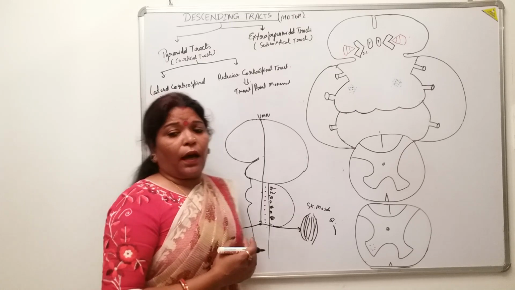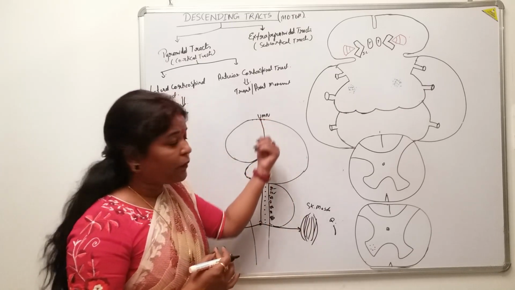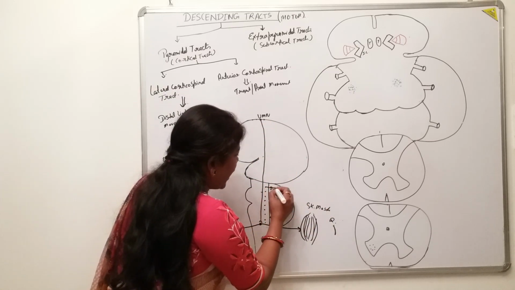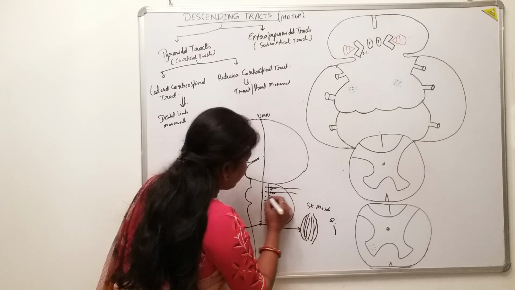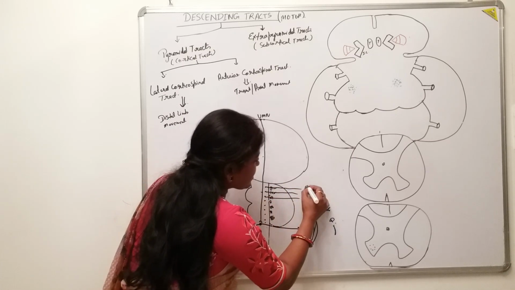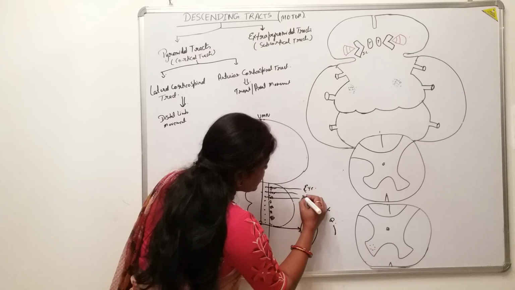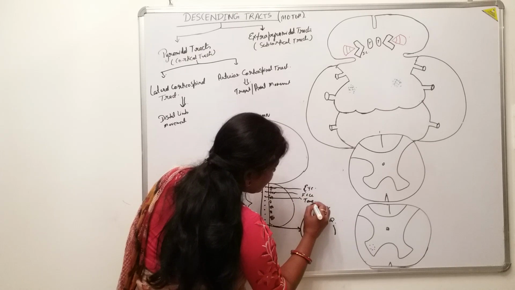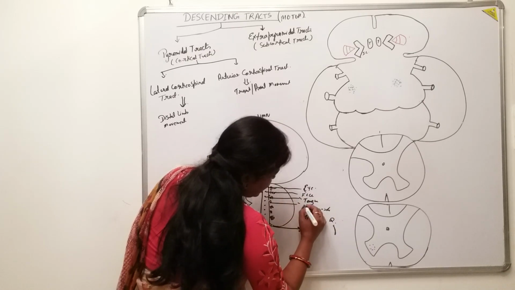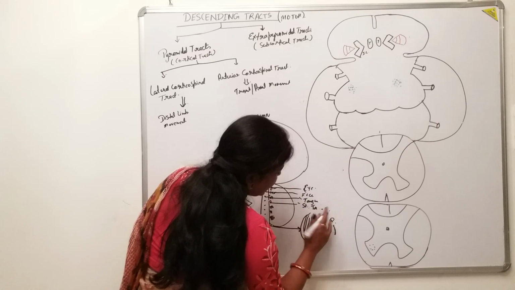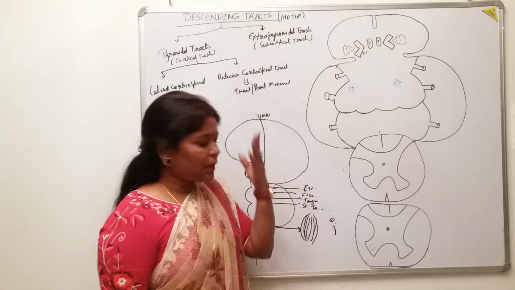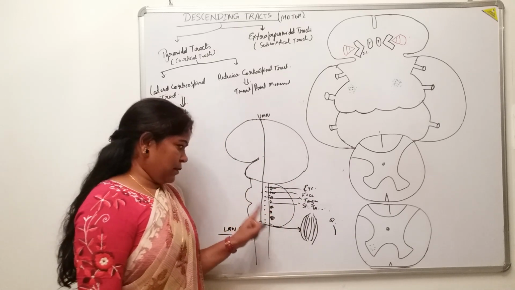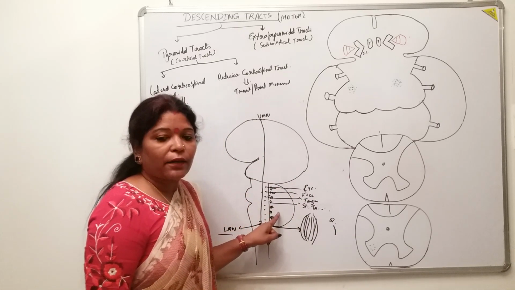Unless the commanding fibers come from above, the action cannot be executed. The axons which arise from these motor nerve nuclei supply different structures. Suppose this is for the eye, this is for the face, some supply the tongue, some supply the sternocleidomastoid or the trapezius, like that. So there is a list of muscles which are supplied by these motor cranial nerve nuclei. How will these motor cranial nerve nuclei act and perform their motor function?